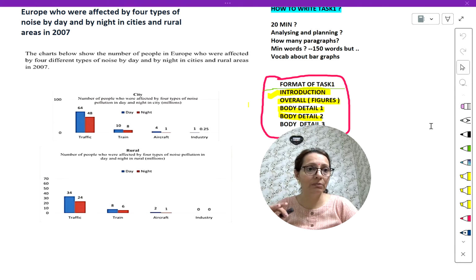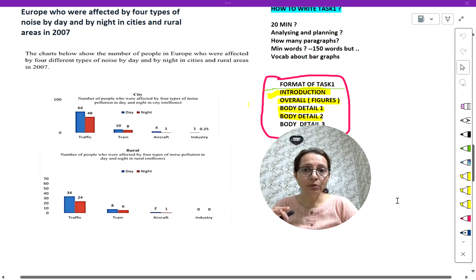I will tell you, just a minute. If 64 was not given, how would you find it? Because gridlines are not given, here it is 30. It is just about 30, but not touching 35. If it is between 30 and 40, then it will be 35 million people.